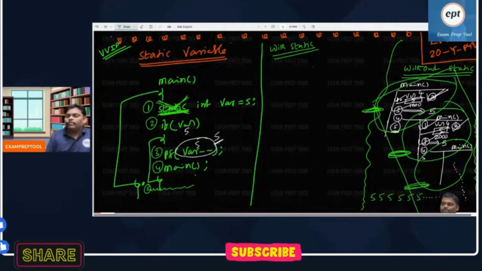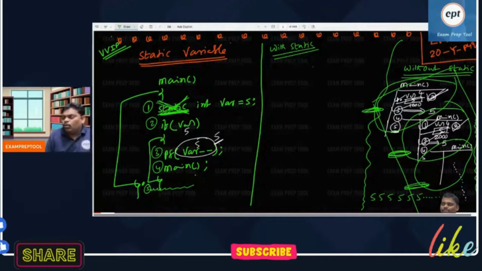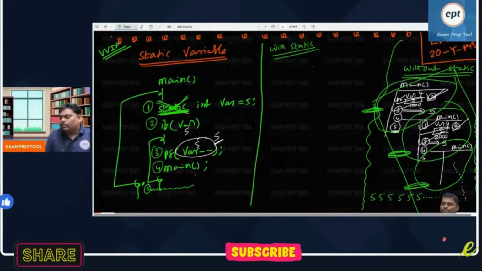Remember, it is a runtime error, which is also called a logical error. Pratiksha and Priyoshi are saying compile time. No. Because what the compiler does is check whether the program is syntactically correct or not, and semantically correct or not. The compiler will do only this. The compiler doesn't see logic. This is the logic.